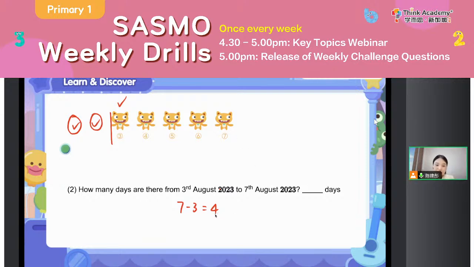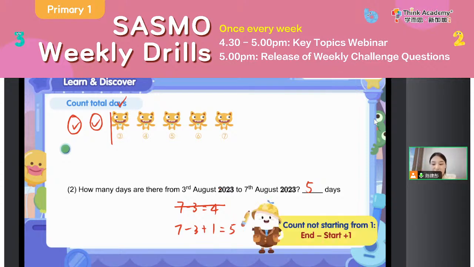Everyone, don't forget to plus 1, right? So what we need to do is to use 7 minus 3 plus 1. Then we can get the correct answer, which will be 5. So there are 5 days passed, right? This is really important. If we count starting from 1, how many days are there? Just the same as the ending date, right? But if we are not counting starting from 1, then we need to use the ending date minus the starting date and then plus 1, because we minus too much, right?